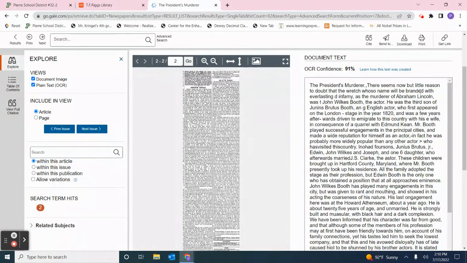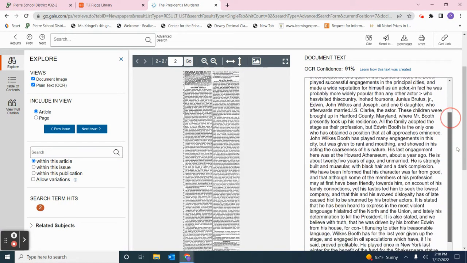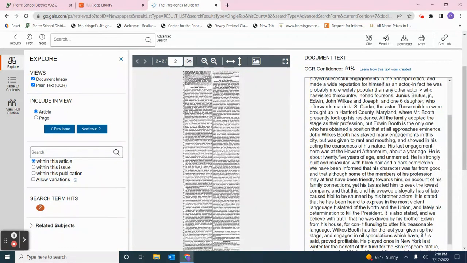Don't you just love the language used in these old newspapers? I think it's great. Goes on to talk about how John Wilkes Booth was the son of Junius Brutus Booth, who was an actor, a very renowned actor from London, who came over to the United States with his family. All 4 of his sons took up acting. This particular paper seems to think that Edwin Booth was the best actor. It says here that John Wilkes Booth has played many engagements in this city, but was given to rant and mouthing and showed in his acting the coarseness of his nature.